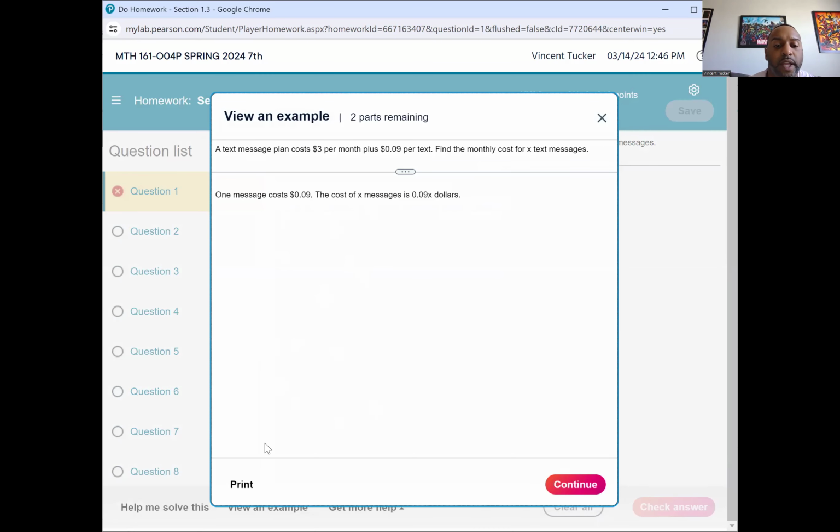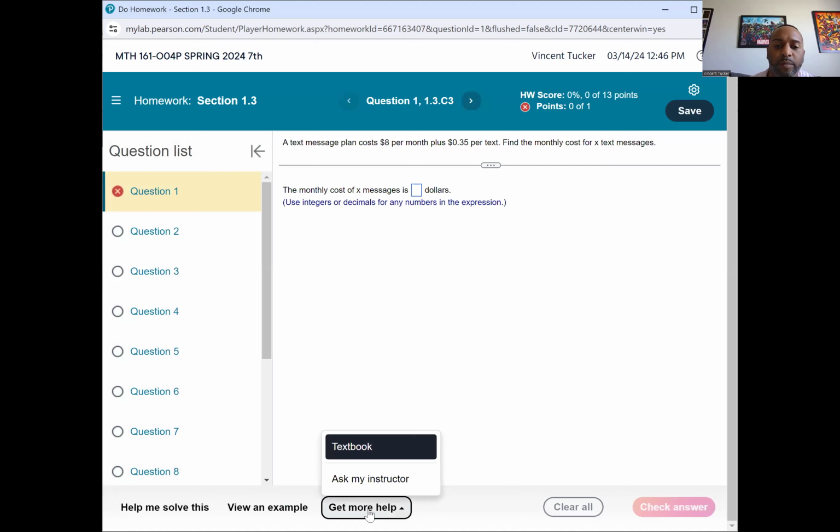Figure out what the answer is. And then some people even like to print this out, so that's an option as well. Then here, get more help. Now, how many options you have here is based on the complexity of the problem.